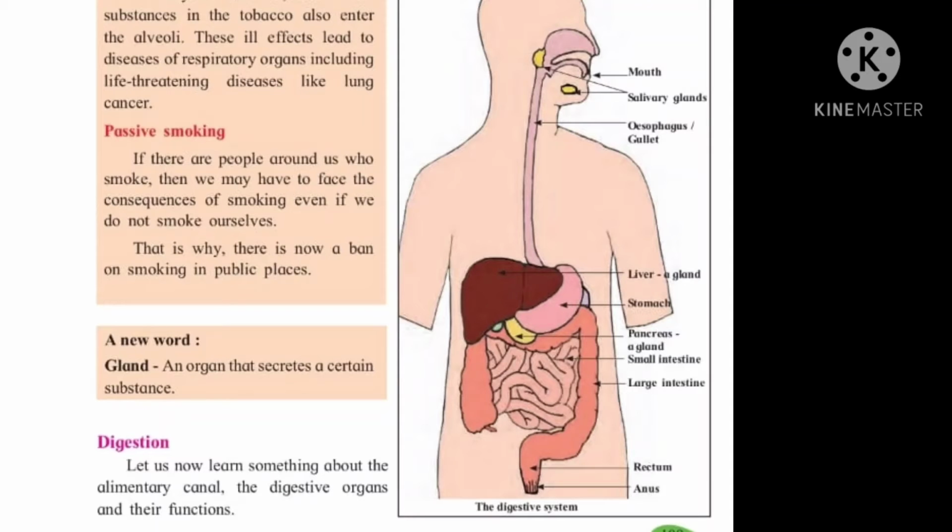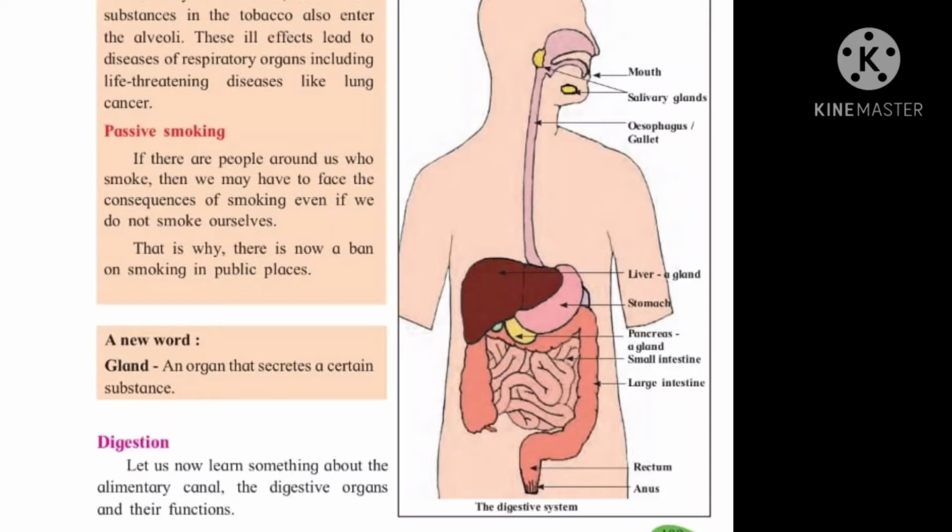This moist ball, which is called a bolus, is swallowed easily and it passes through the esophagus into our stomach. The stomach is a bag-like structure where various digestive juices are secreted.